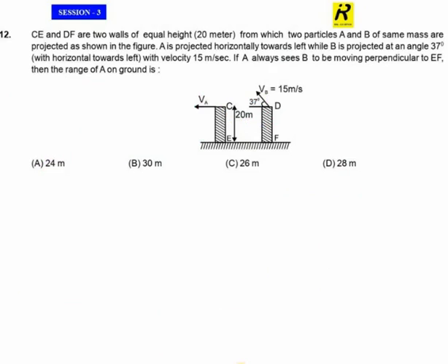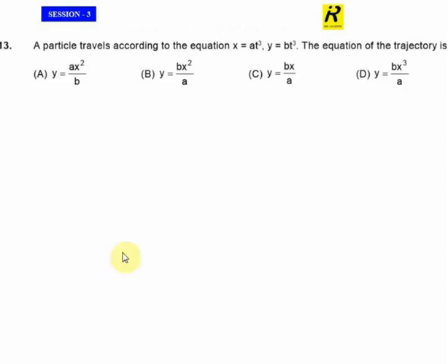Here is the next question. In the next question, what we are having is a particle according to the equation x is equals a t cube, y is equals b t cube. Now we need to find the equation of the trajectory. So which is the equation that holds? That means a relation between y and x. That is what we need.